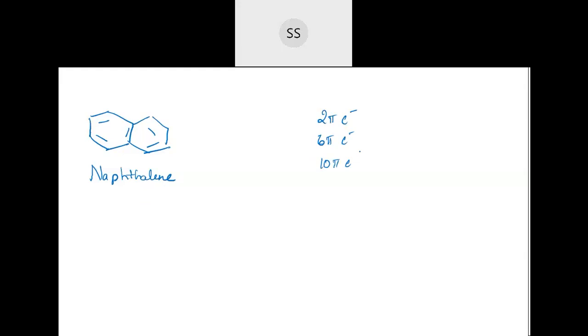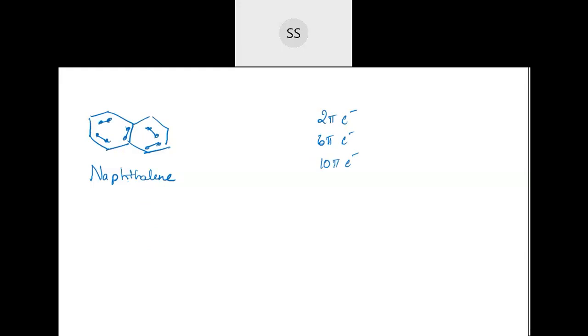Now here, see whether they are able to fulfill that rule. How many pi electrons are there? This naphthalene, take this compound and check out. In the naphthalene, how many pi electrons? Everyone can answer. Count total electrons. 1, 2, 3, 4, 5, 6, 7, 8, 9, 10.